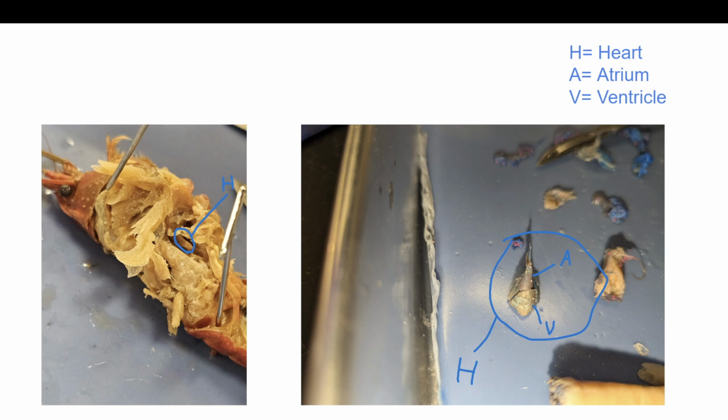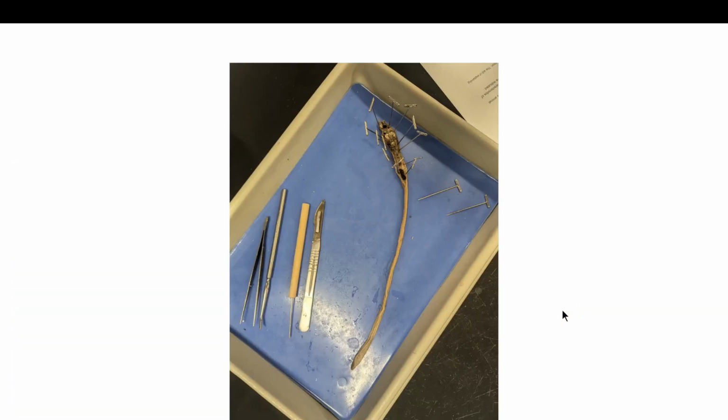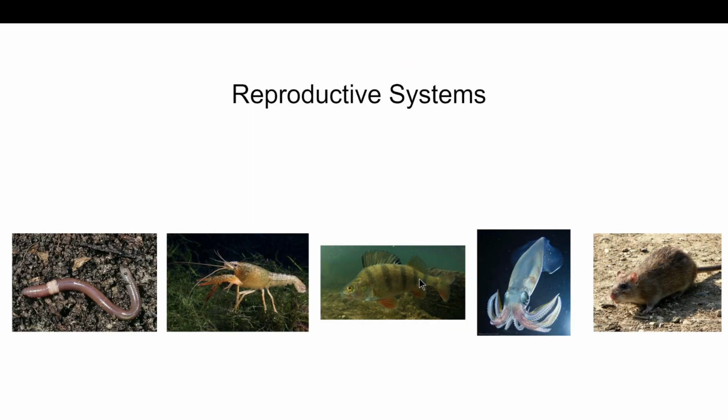circulatory system. The respiratory systems of the squid, perch, and crayfish are similar because they all use their gills in order to breathe, while the earthworm breathes through its skin. The reproductive systems of each animal all correspond to the environment that they live in.